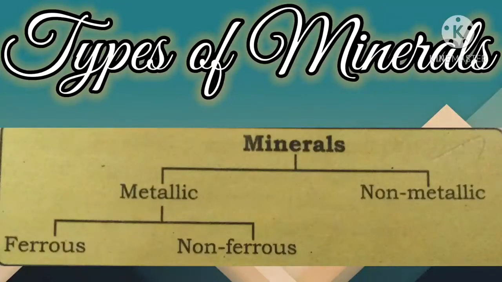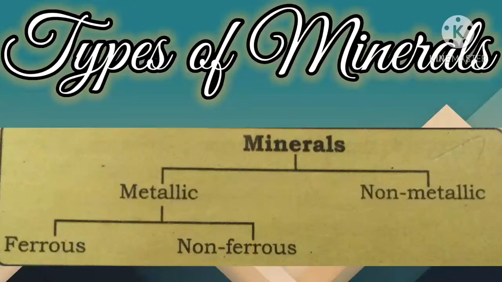So, see children, these metallic minerals may also be classified into two. The one is ferrous and another one is non-ferrous. Actually, ferrous minerals like iron ore, manganese and chromites contain iron, right? A non-ferrous mineral does not contain iron but may contain some other metals such as gold, silver, copper or lead.